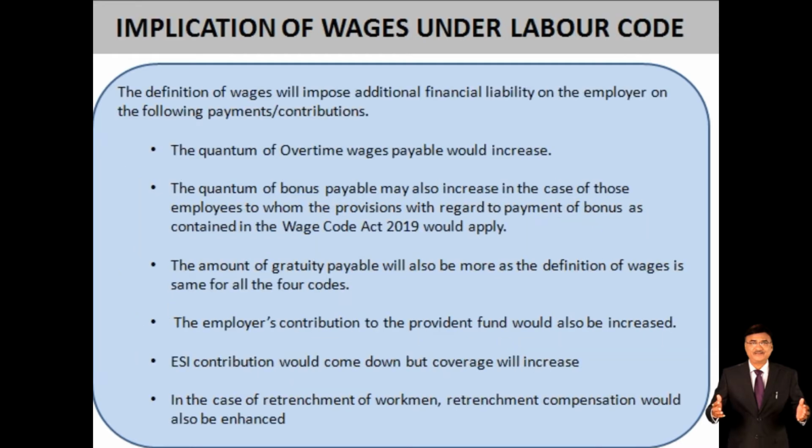The first part we can consider later on, but the basic thing is that the basic wage should be more than 50% of the gross wage. If you are deciding a basic gross wage, there will be the gross wage which you pay on a monthly basis, then other allowances which you pay on a quarterly basis, and then on an annual basis. Those amounts I have to exclude from that. Then the gross wage comes to you, and 51% of that amount you have to decide as the basic wage of an employee, and 49% has to be given to the other components.